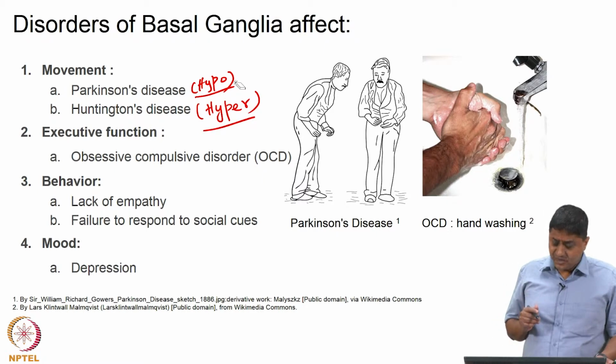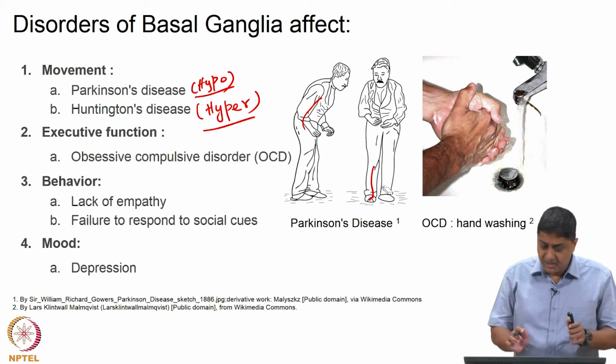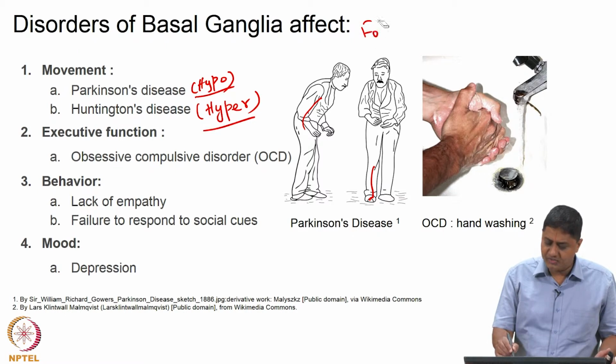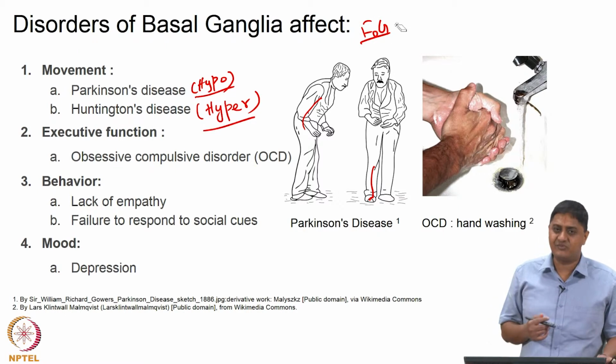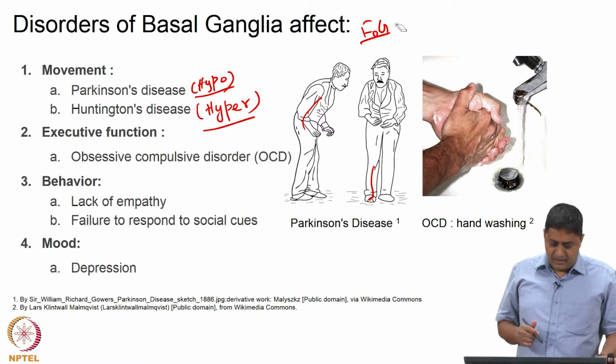So, the classic signs are shown, for example, stooped posture and the inability of this person to make the first step. This is also called as the FOG episode or the freezing of gait episode. He is not able to make the first step, right.